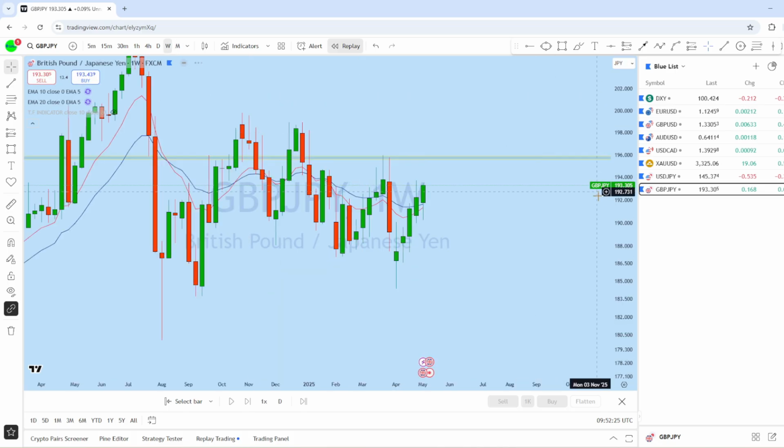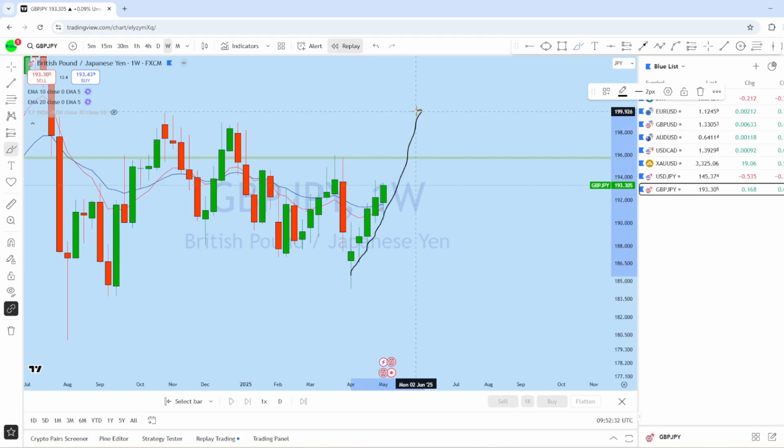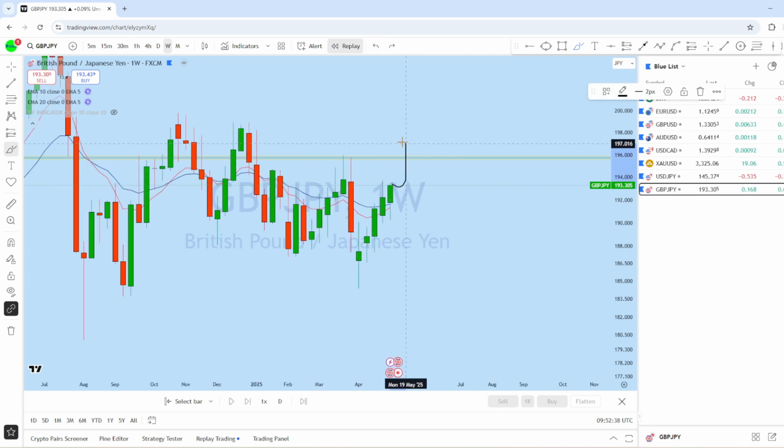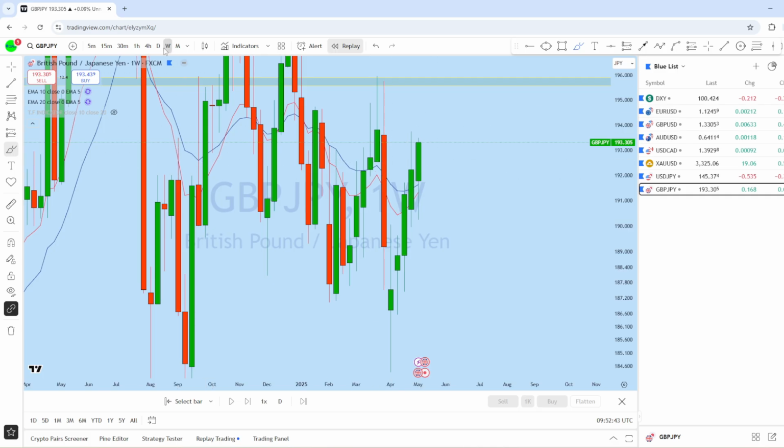If we look at the weekly chart here on GBP JPY, we can see that every week the market was forming a series of higher lows and approaching a significant level of resistance, expecting GBP JPY to potentially remain bullish to create a new higher high in this market.